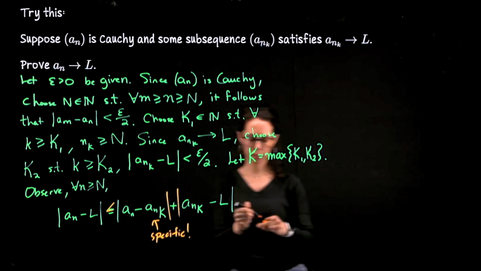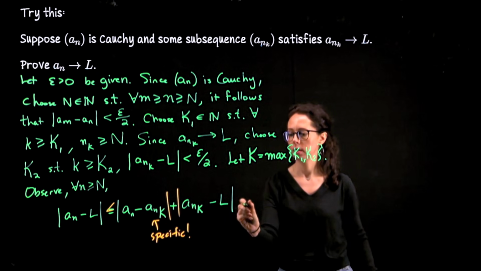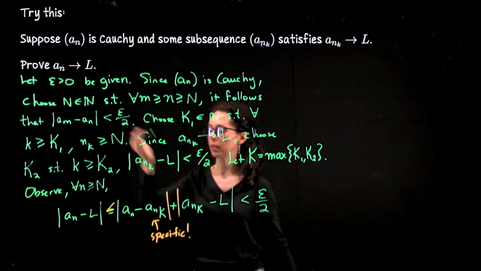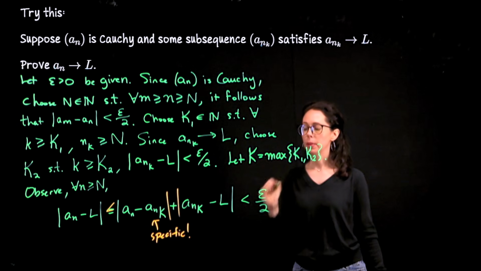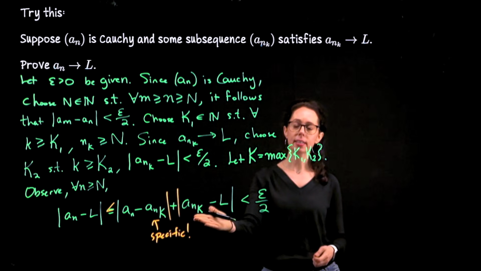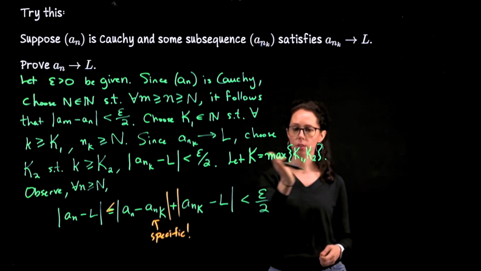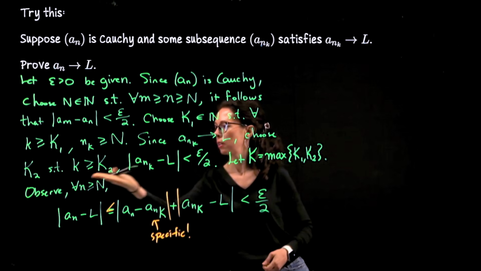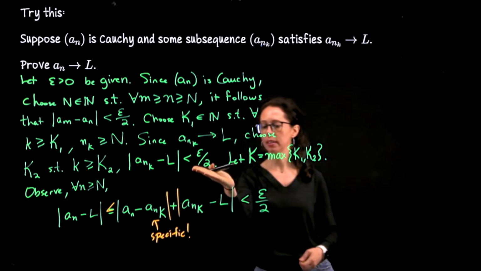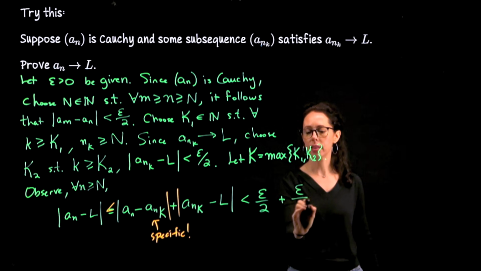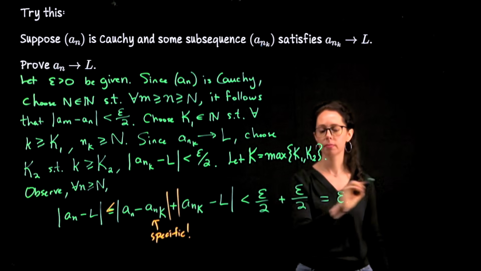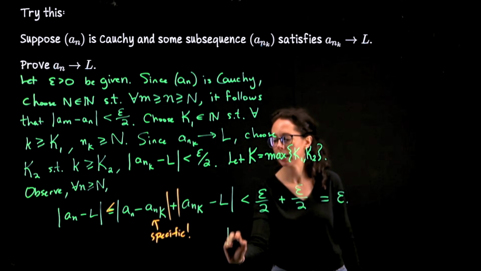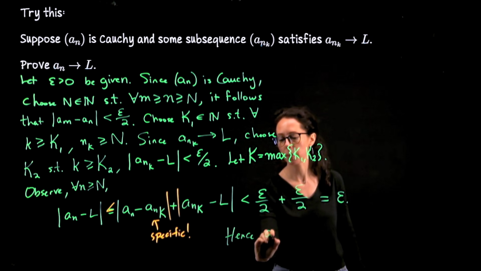So this pairing is less than epsilon over 2 by this statement. But similarly, this fixed index down here, n sub capital K, is greater than or equal to k sub 2, which means that its distance to L is also a value less than epsilon over 2. Hence, A sub n converges to L, and we are done with the proof, but I want to say something about it.